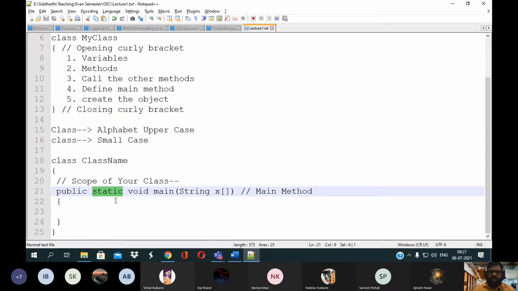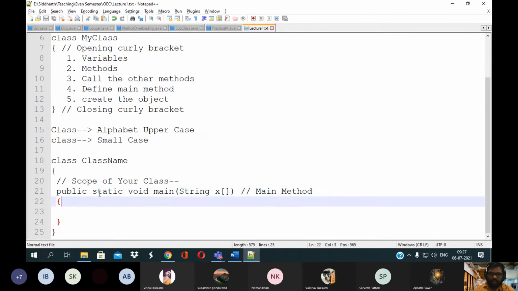Okay, so you know that Java is an object oriented programming language. So because of that, everything can be accessed with the help of an object, but there is a certain restriction, or we can say flexibility. Because of that, we are able to access this main method before creation of the object of this class. Okay, so that is the use of your static keyword. That we will also cover in the upcoming lectures.